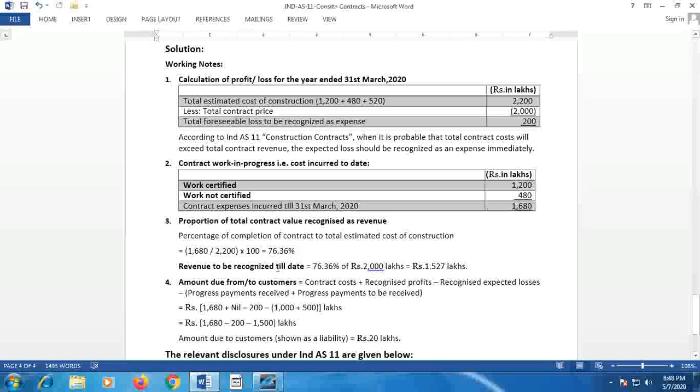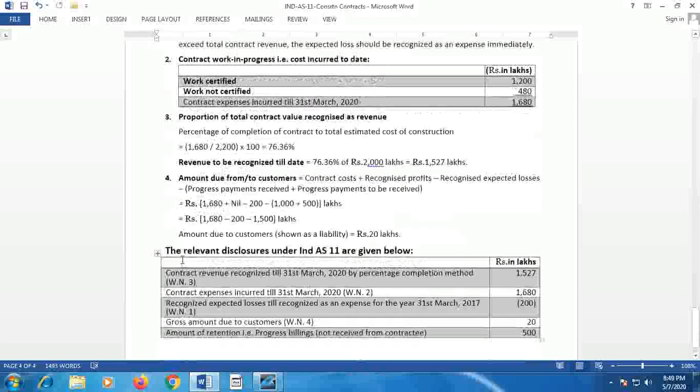Now, this percentage is applied on the contract price to get the revenue to be recognized till date. 76.36% of 2,000 lakhs, the contract price, comes to 1,527 lakhs. That is the revenue to be recognized in the year as per the percentage completion method.